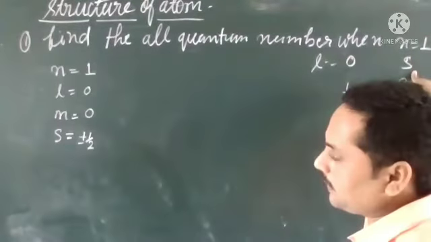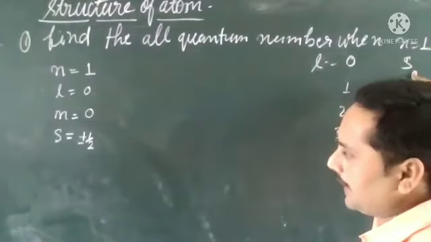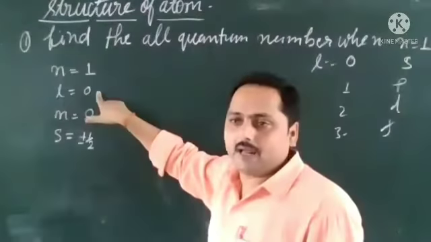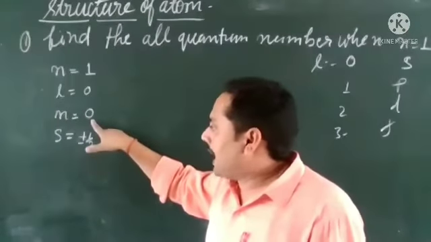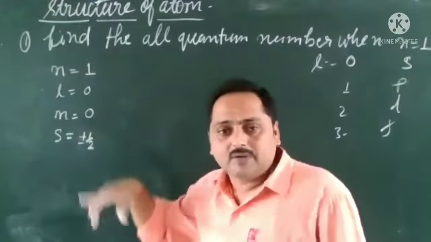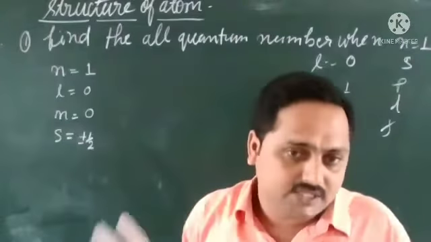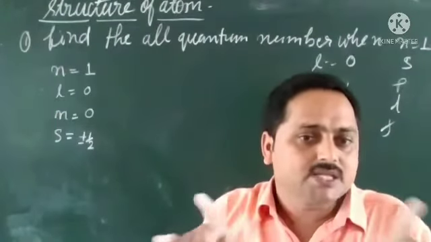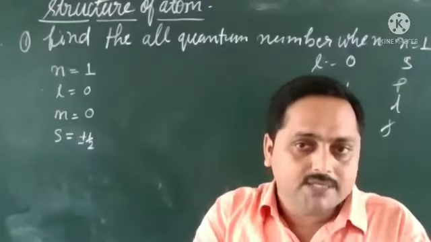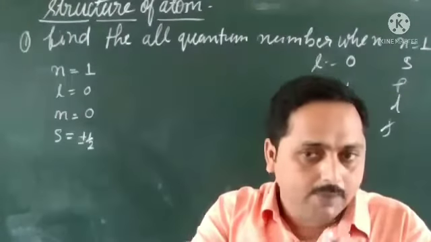Which subcell is it showing? S. So that shows the s subcell. And in this association, if the m value is 0, it will show the s orbital. The s orbital is of one type.